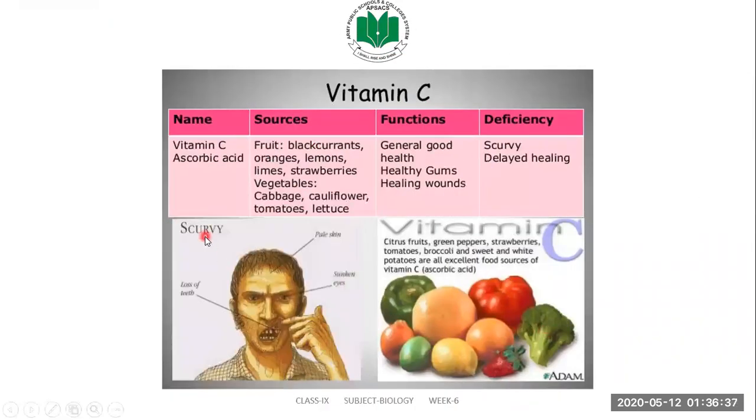Coming towards vitamin C, it is also known as ascorbic acid. The sources of vitamin C are black currants, oranges, lemons, limes, strawberries, and vegetables. Vegetables may include cabbage, cauliflower, tomatoes, and lettuce. Functions are generally good health, healthy gums, and fast wound healing. Deficiency of vitamin C can cause scurvy and delayed healing. Sources of vitamin C are the different vegetables.